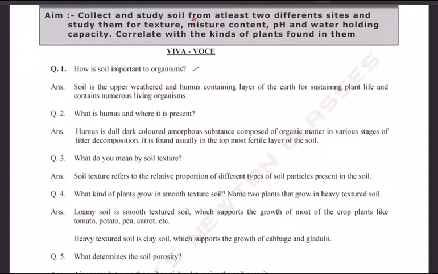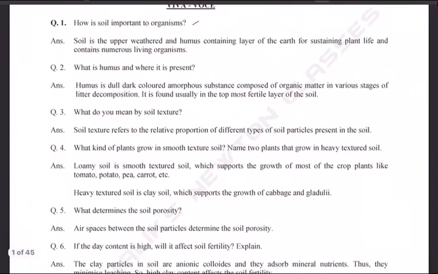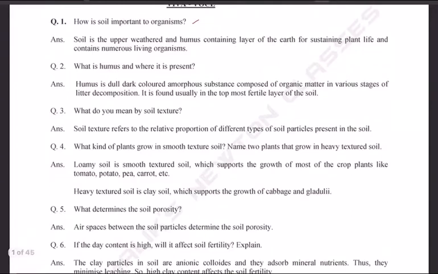1. How is soil important to organisms? Soil is the upper weathered and humus containing layer of the earth for sustaining plant life and contains numerous living organisms. What is humus and where is it present? Humus is dull dark colored amorphous substance composed of organic matter in various stages of litter decomposition. It is found usually in the topmost fertile layer of the soil.